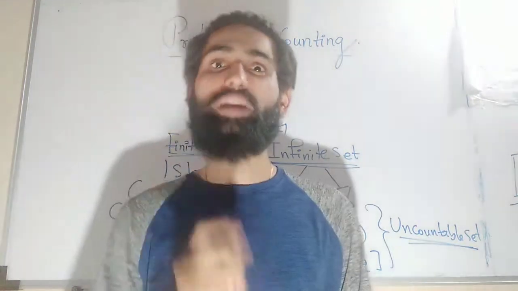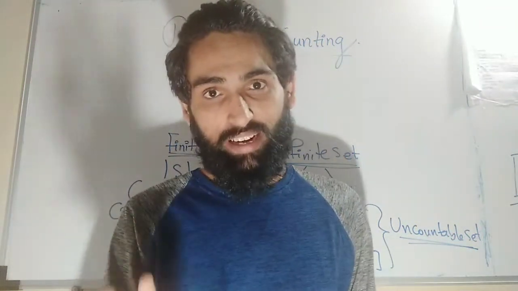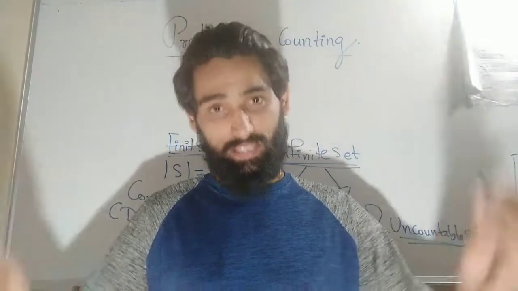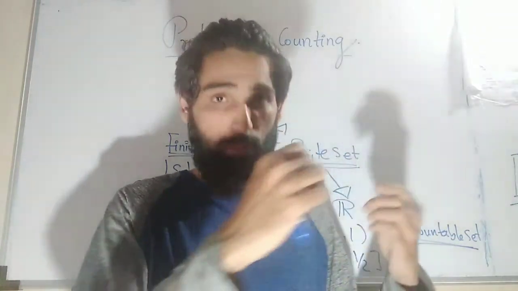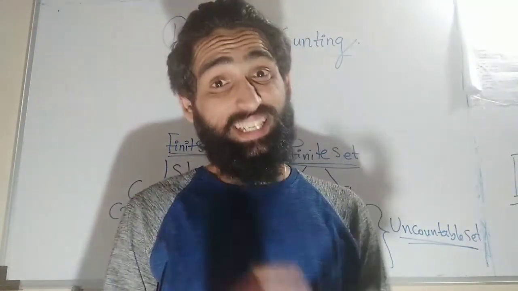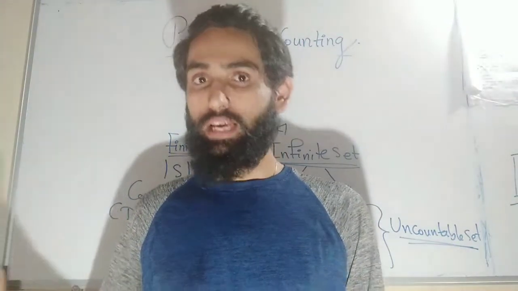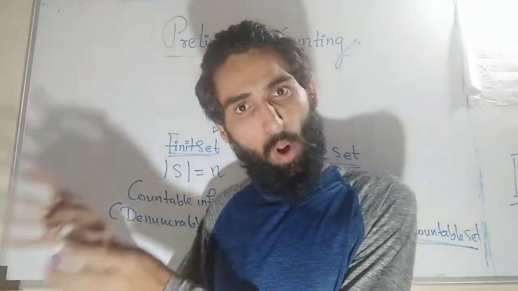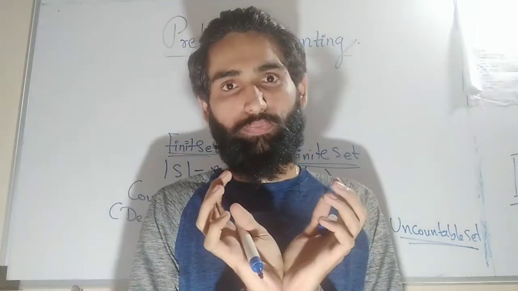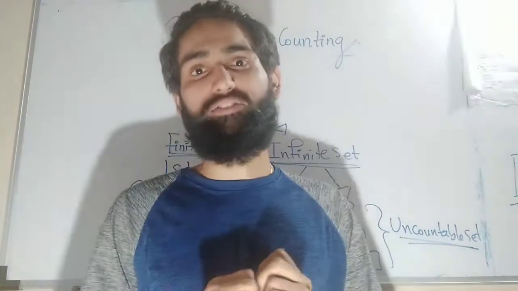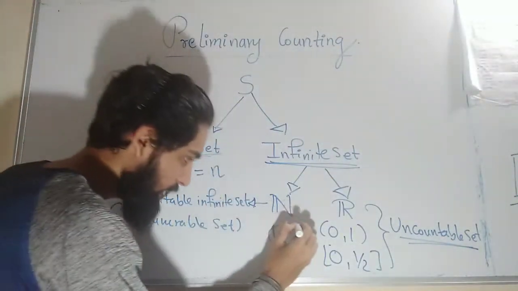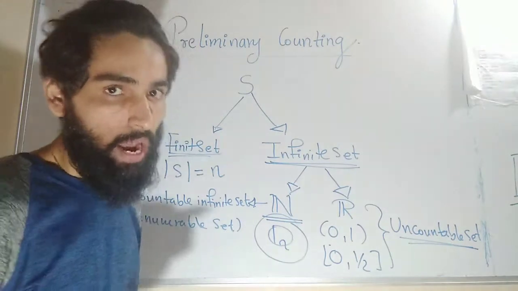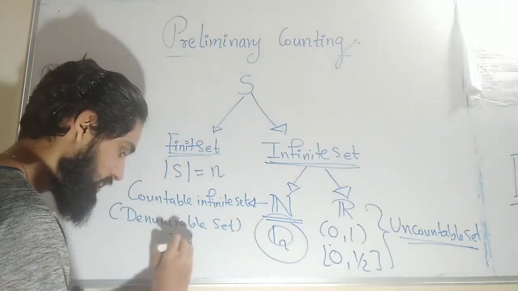This is a beautiful property of infinite sets. Any infinite set can be equivalent to its proper subset. That means the number of elements in that infinite set can be the same as the number of elements in its proper subset. This thing is not possible inside a finite set. If I have a finite set and a proper subset of it, then the cardinality of the proper subset will be strictly less than the cardinality of the set. This criterion is not true in the infinite case. We will see in this chapter that the cardinality of Q and the cardinality of the set of all natural numbers are the same, and it is denoted by a letter Aleph naught.